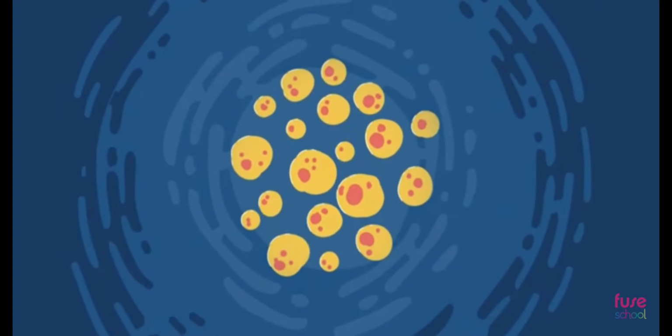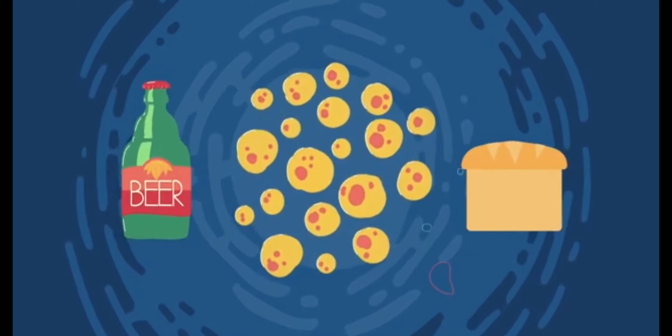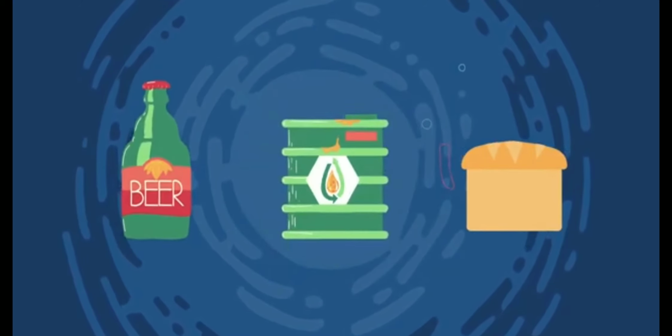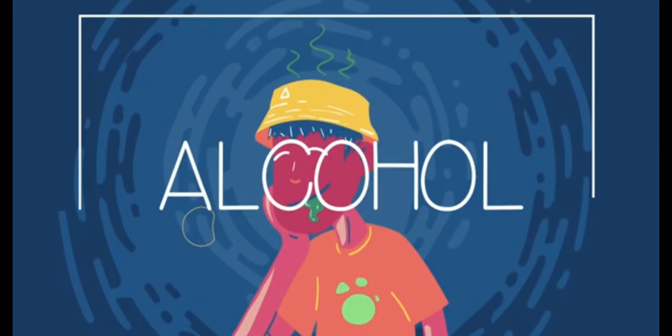So now you have an idea of just how useful microorganisms can be for us, from making bread to alcoholic drinks to powering our transport. You can learn more about the effects of drinking alcohol on the human body in this video.